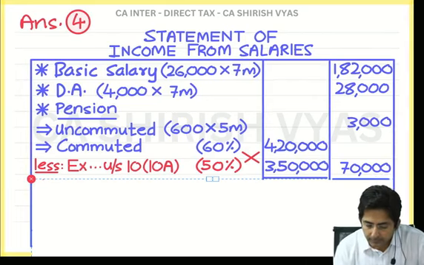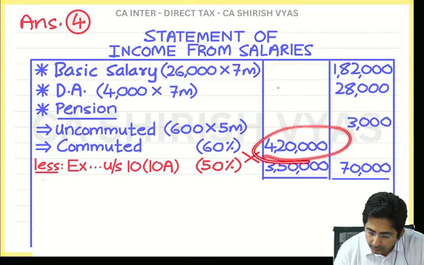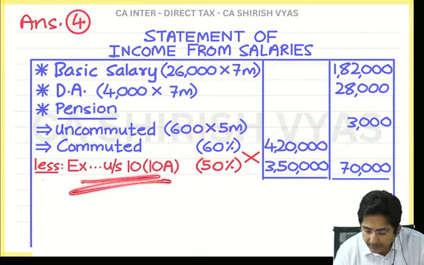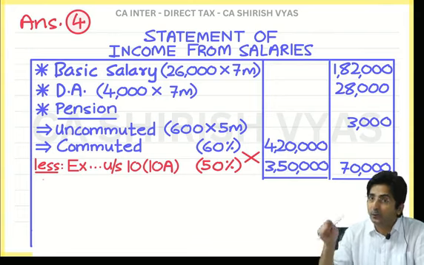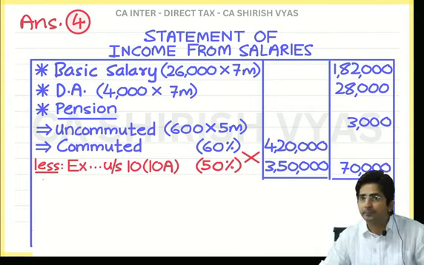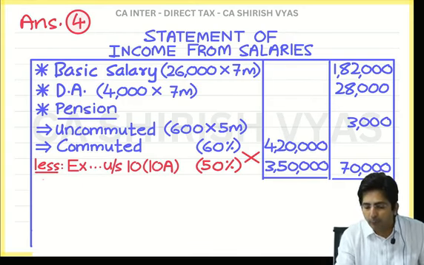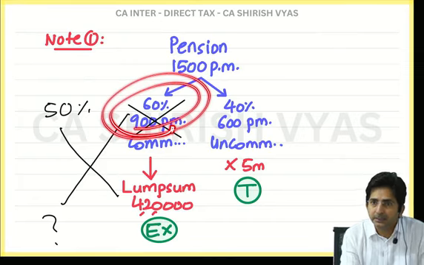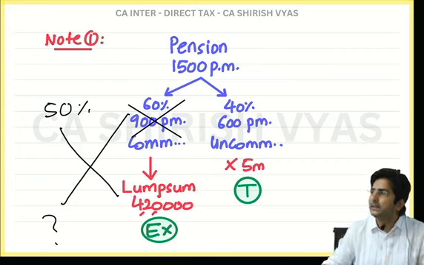See, the given figure in the question was 4,20,000. That was for 60%. And as per section 10(10A), up to 50% it is exempt. So by cross multiplying. Now did you understand why I wanted to explain this with the help of a sum? Because this works with the method of cross multiplication, and for cross multiplication I needed something like 60. And 60% is given in the question. So without a question I could not explain this.